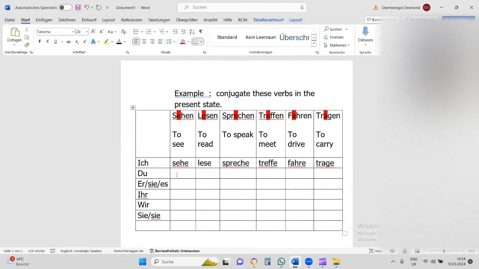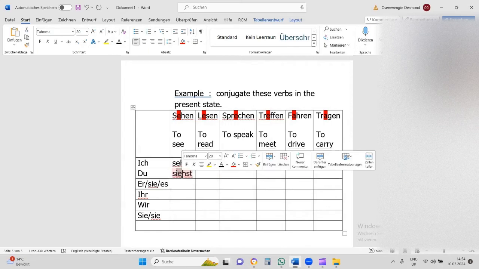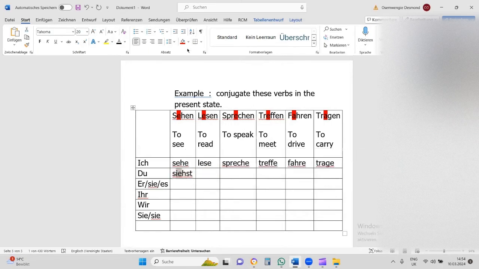When it comes to du, what about du? Like I said, the letter E in sehen will change. This will become du siehst. I said you see the same ending, don't forget, but you can see here that the letter has changed from E to IE. One may say, but why is it like that?